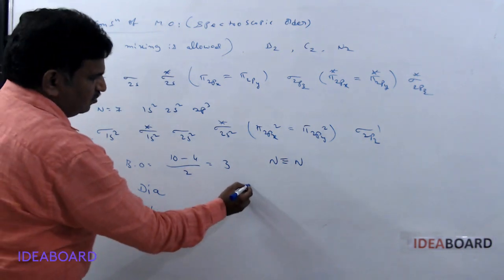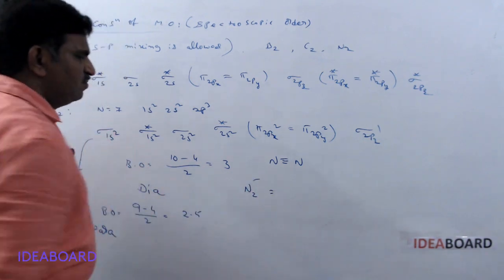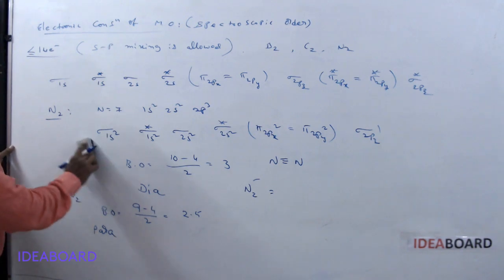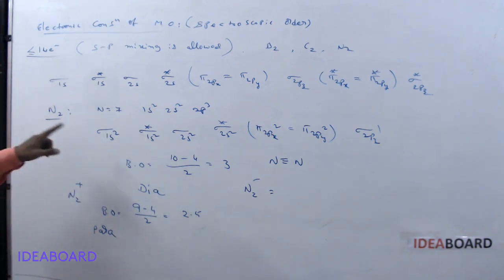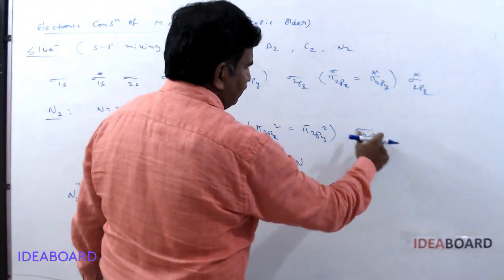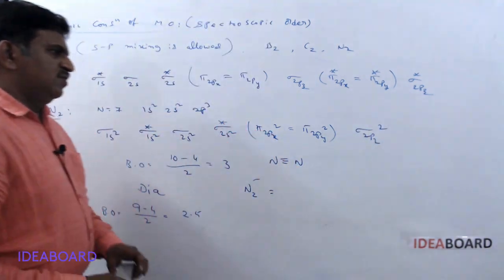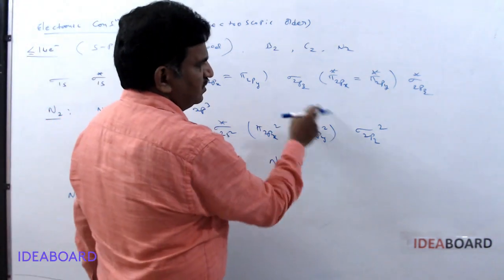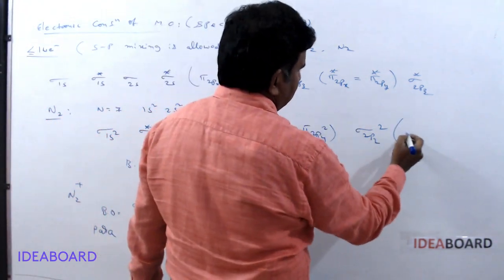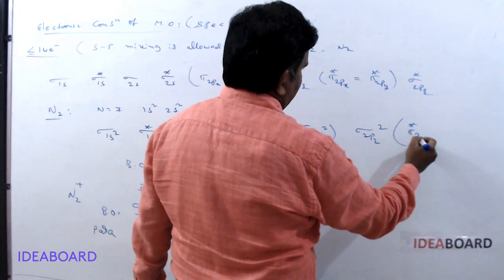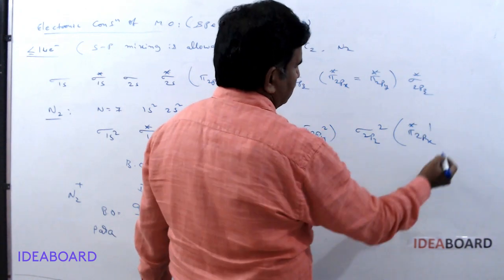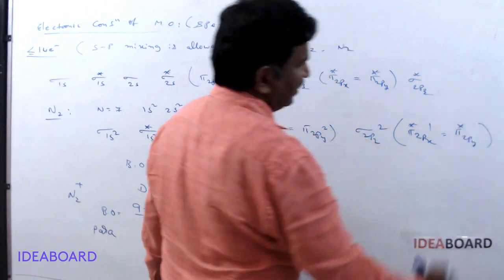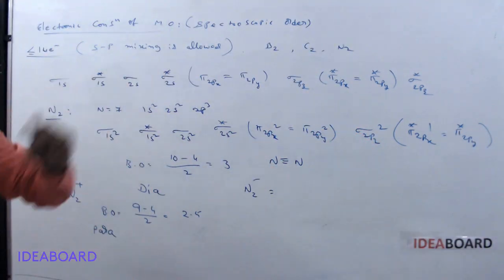Now tell me the N2 minus configuration. Please remember, N2 means it is sigma 2p z2, you wrote now. So N2 minus means one more electron is required. After sigma 2p z, what is the next one? Yes, pi star 2p x1 is present. Pi star 2p y is not having any electron. So pi star 2p x1 is present.